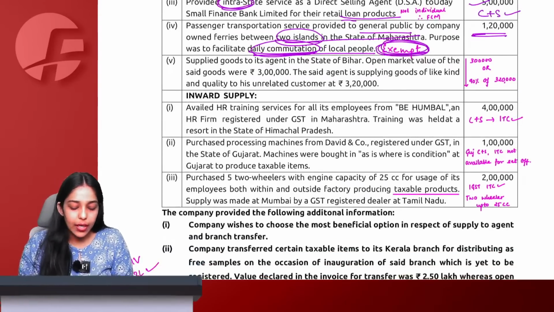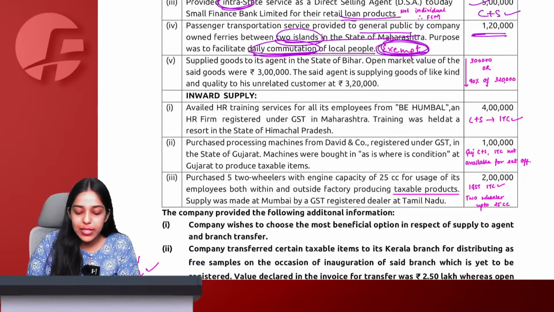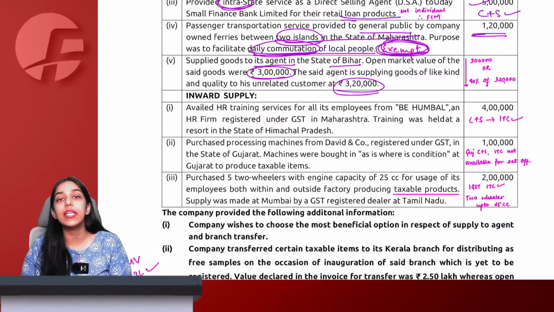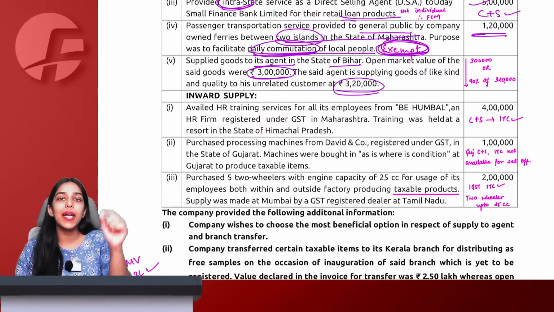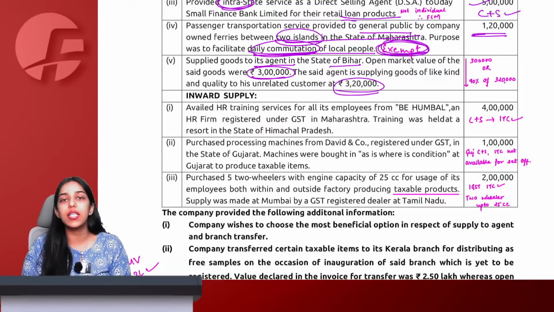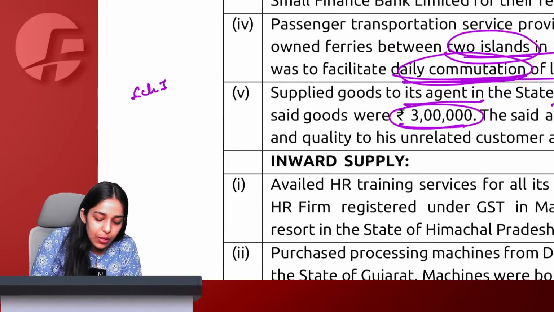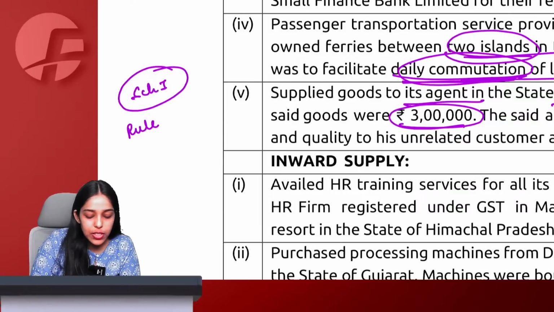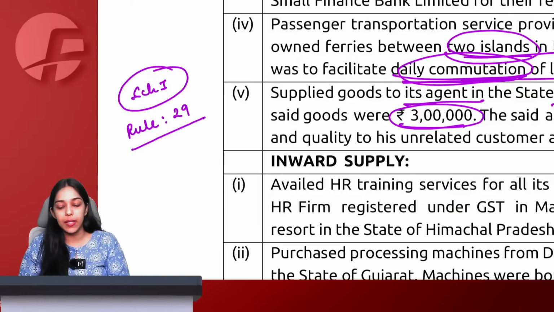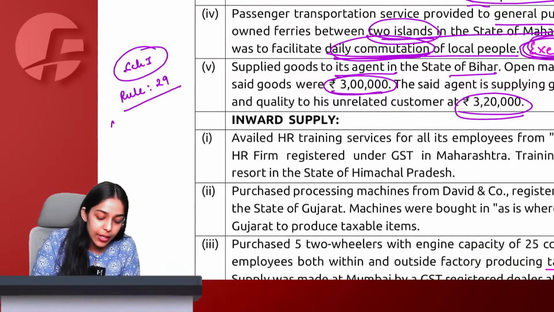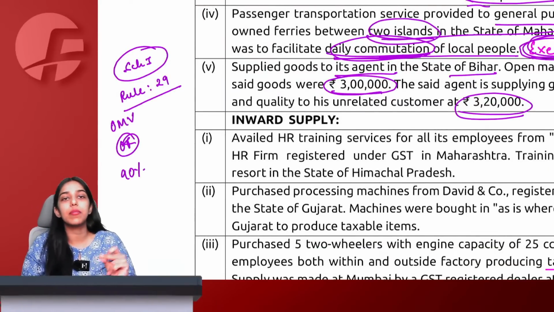Okay. After that, goods supplied to its agent in the state of Bihar. Open market value of the goods was 3 lakh and the goods were further supplied to an unrelated customer at 3 lakh 20,000. Now goods supplied to agent without consideration is a deemed supply under Schedule 1, and the value is found out according to Rule 29. Now Rule 29 simply says that open market value or 90% of whatever is charged from unrelated customers.